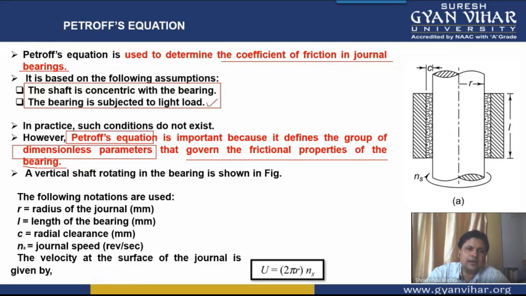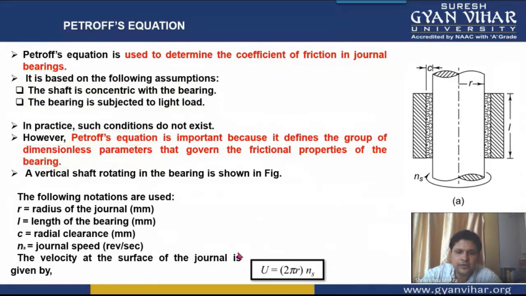It is not always possible that a light load will be there in the bearing, and it is not always compulsory that the shaft and bearing will be concentric with each other. But still, since the dimensionless parameters in Petrov's equation govern the frictional properties of a bearing, Petrov's equation is important. And how is it calculated? First, we have used Newton's law of viscosity.